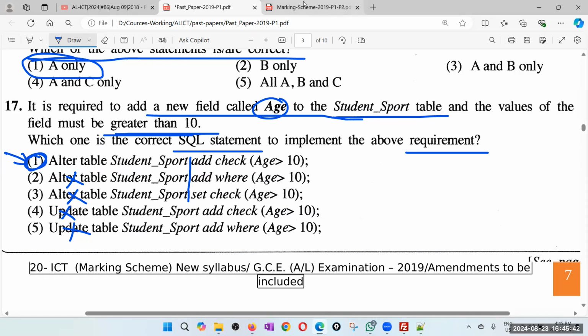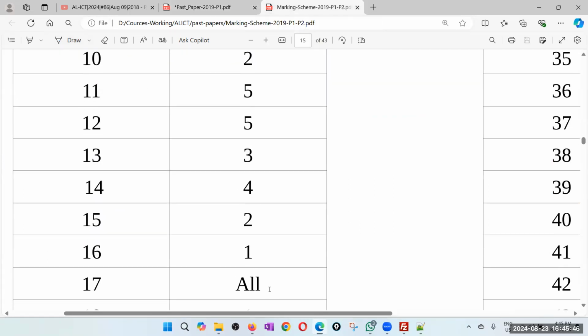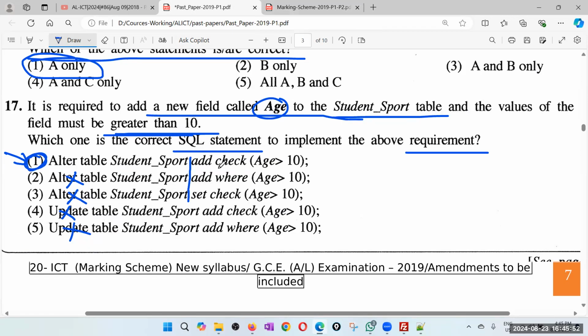Let's see the answers. Yes, you can see all because that is a mistake by the examiner. Right. But anyway, the only issue is here the field name is not there and the data type is not there. So the rest of the stuff is okay. Check age greater than 10, that is fine. Okay. So anyway, all the students get the mark for that.